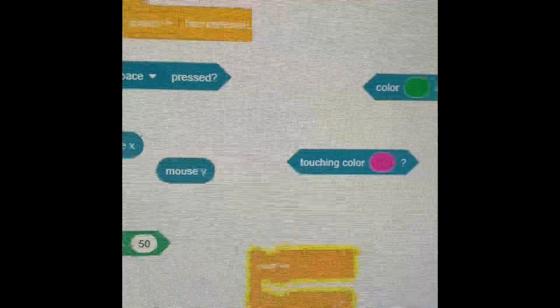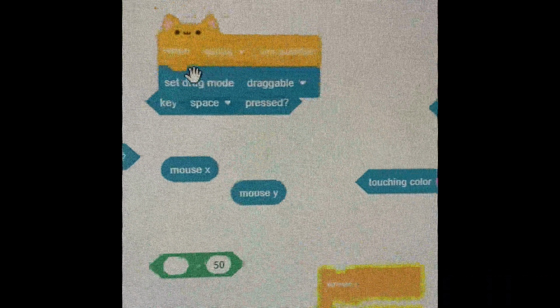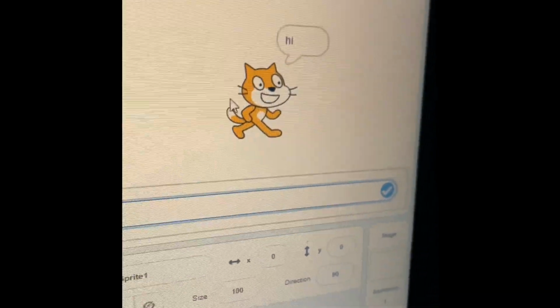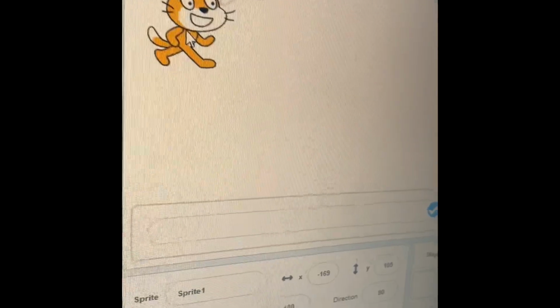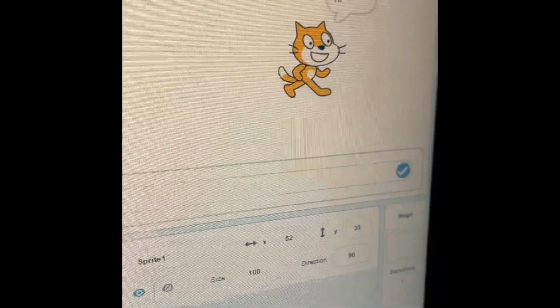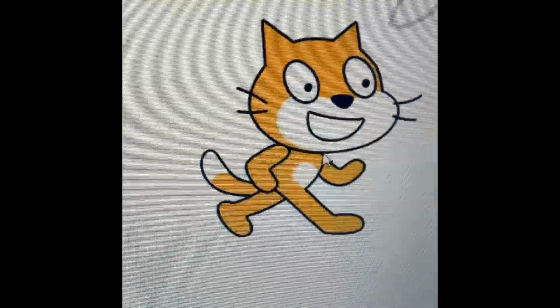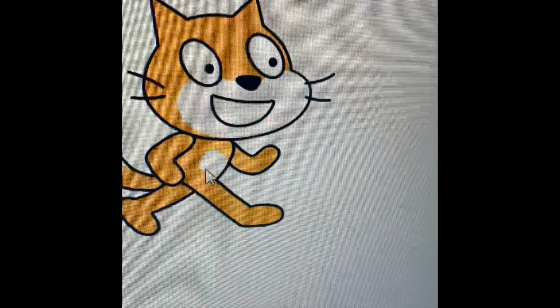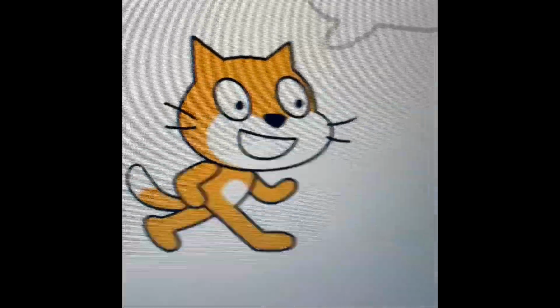Set drag mode to draggable will mean that when the space key pressed, we have the ability to drag the cat around. Oh, wait, let me go in full screen to show you. There we go. And so that's how that works.